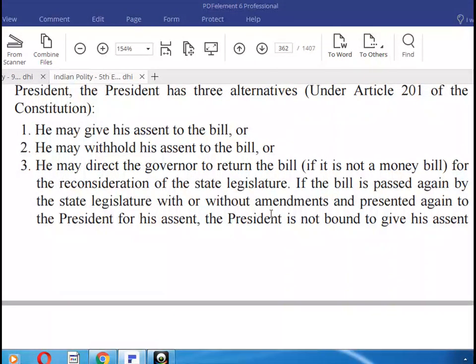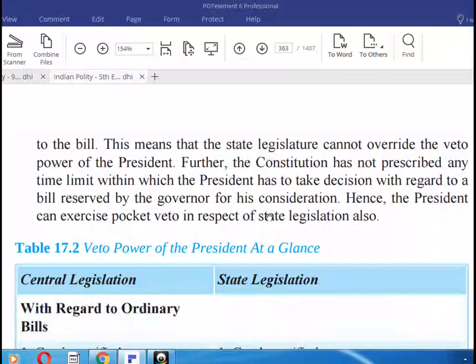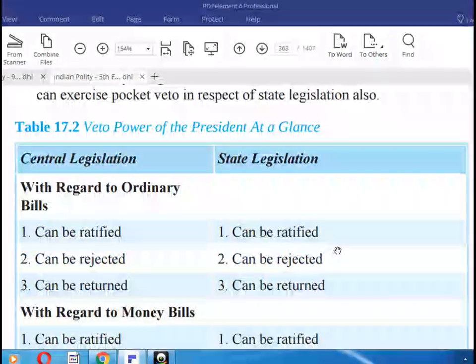If the bill is passed again by the state legislature with or without amendments and presented again to the president for his assent, the president is not bound to give his assent to the bill. This means that the state legislature cannot override the veto power of the president. Further, the Constitution has not prescribed any time limit within which the president has to take a decision with regard to the bill reserved by the governor for his consideration. Hence, the president can exercise the pocket veto in respect to the state legislature also.